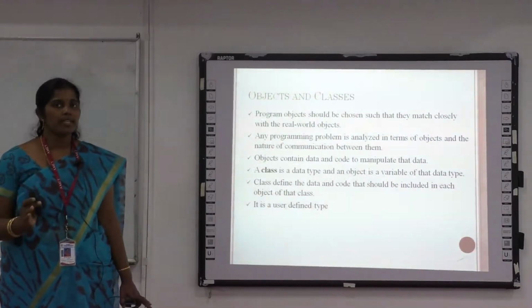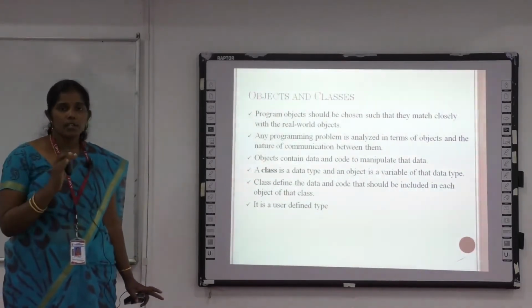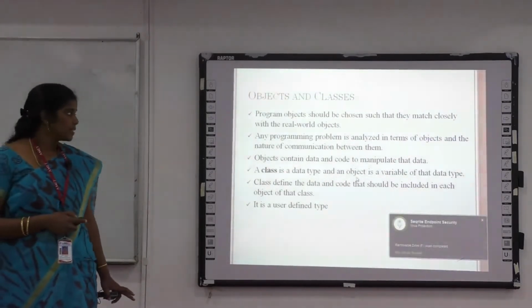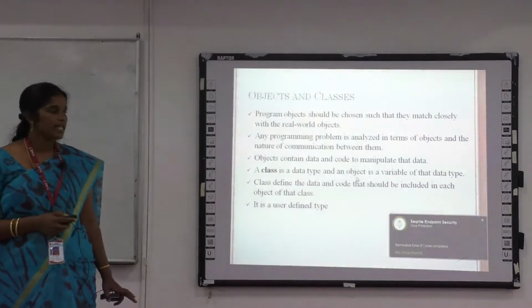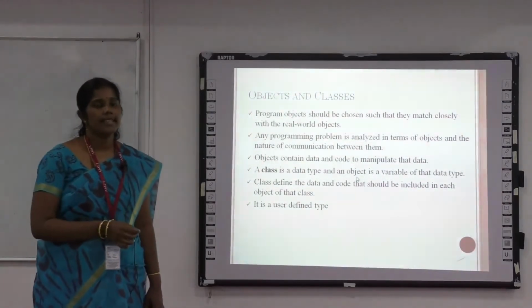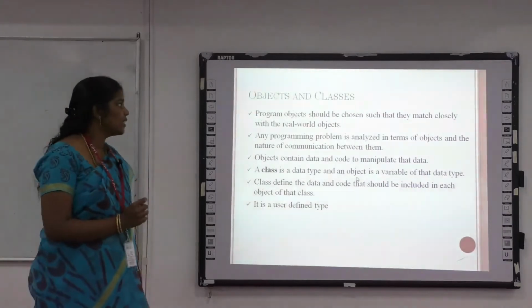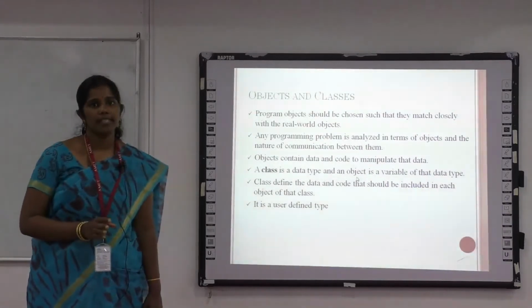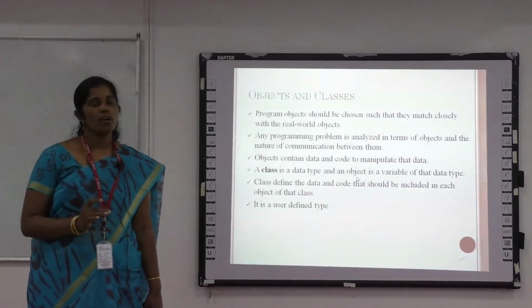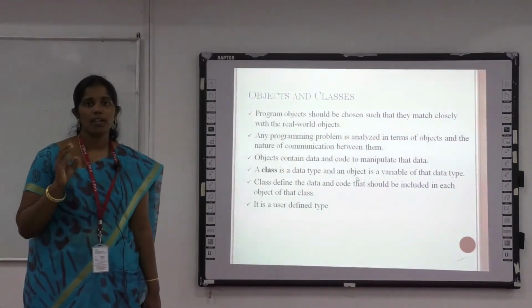The object is used to represent the real world entity. The class is a user defined type which contains all the code and all the methods inside the particular class. So we can say the class is a data type specified by the user, and the object is a variable of that data type. Apple, orange, grapes are called objects.